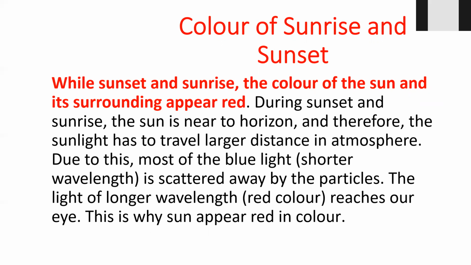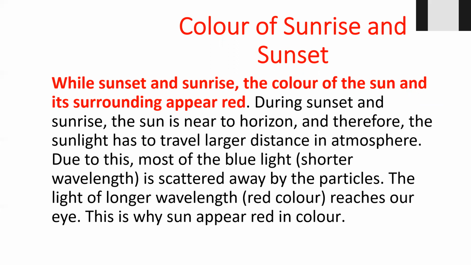So why is there a change in color? Does the sun change its color? No, actually this is an observation done by us. What happens during sunset and sunrise? The sun is very, very far from us. The sunlight has to travel a large distance to reach us, right? And because the other colors have a shorter wavelength, they are scattered away. They are not able to reach our eyes. Which color is able to reach our eyes? Red color. So the sun appears red.